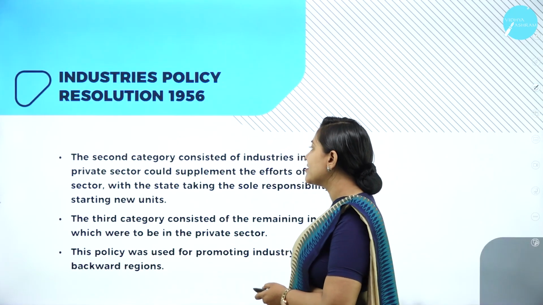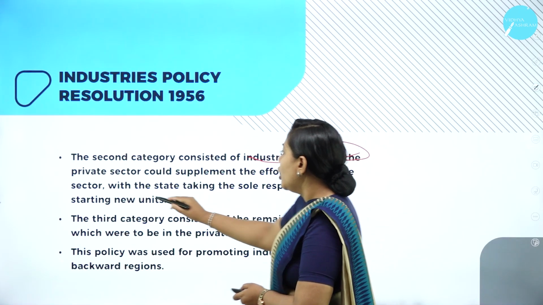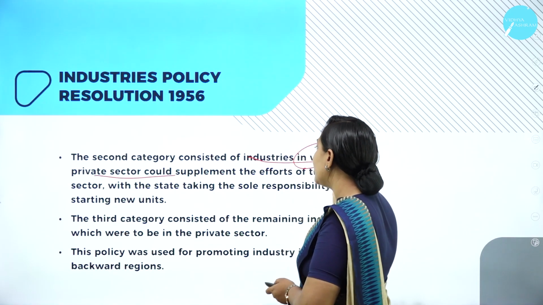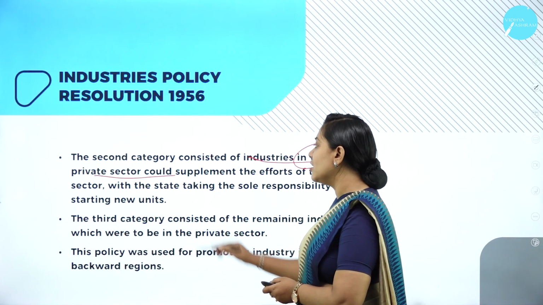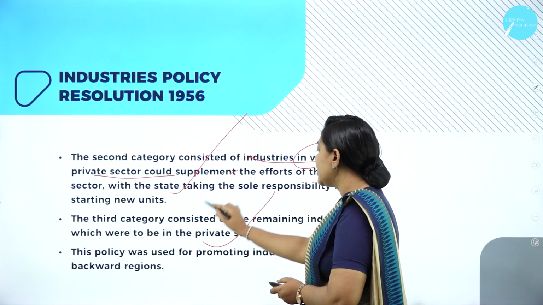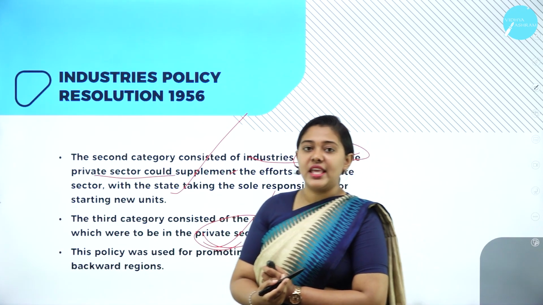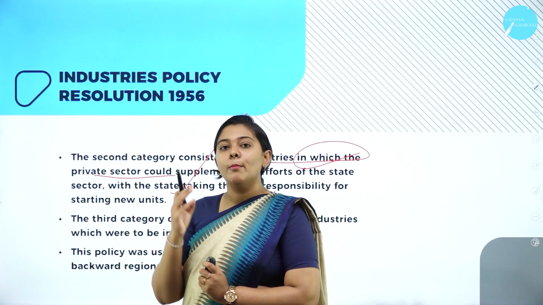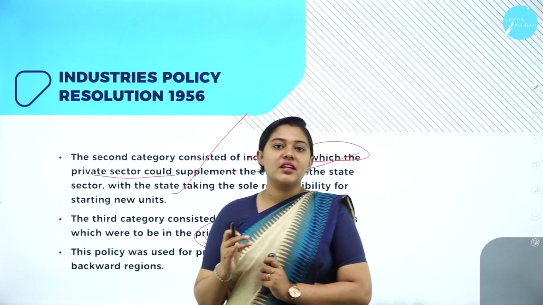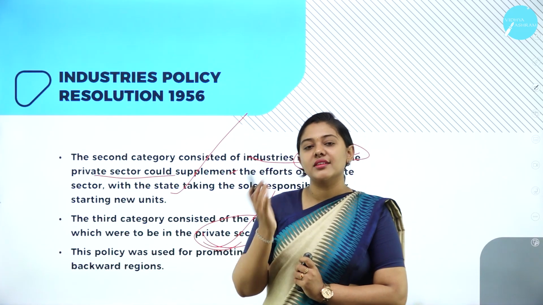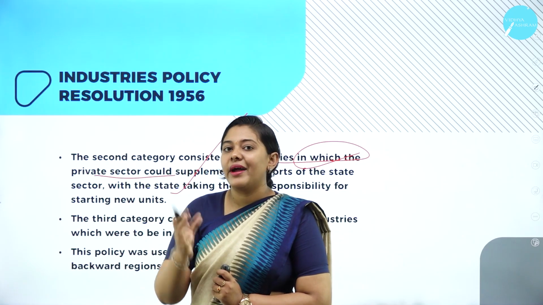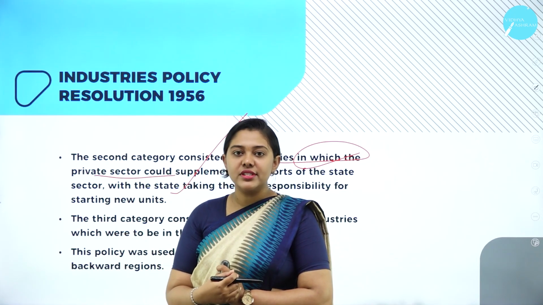Moving forward, the second category is the private sector, but the supplements were solely dependent on the state. And the third category is entirely the private sector. So 3 categories they made: public sector undertaking, private sector undertaking, and the mixed industries which were taken care of by the state and the private sector.